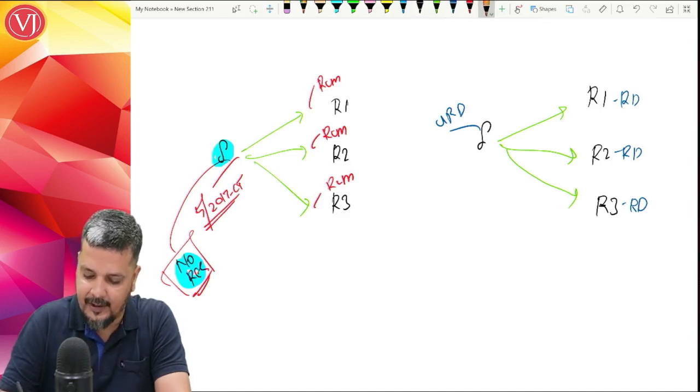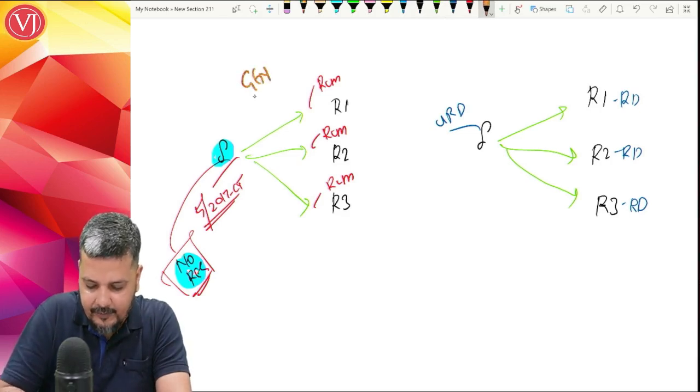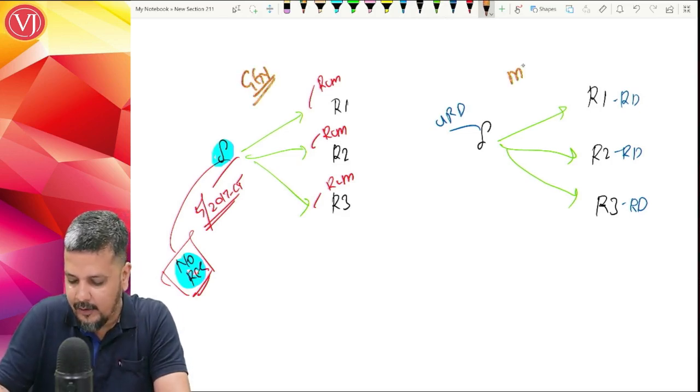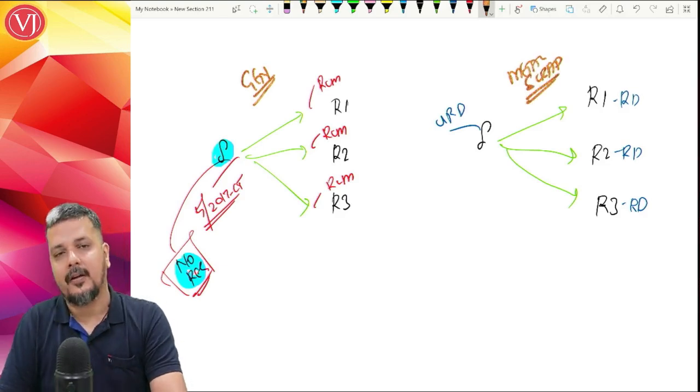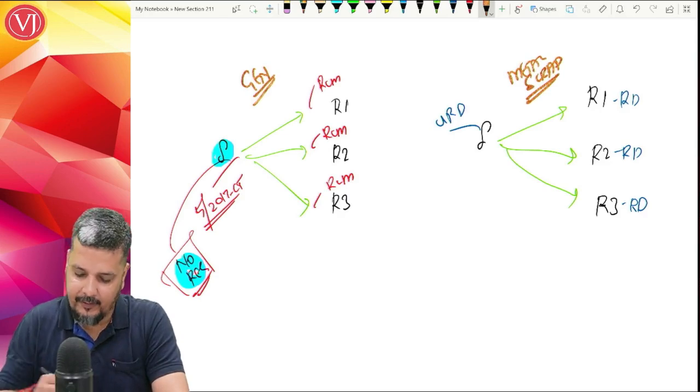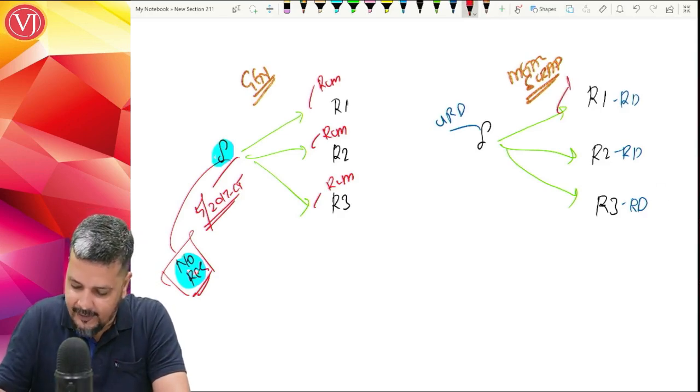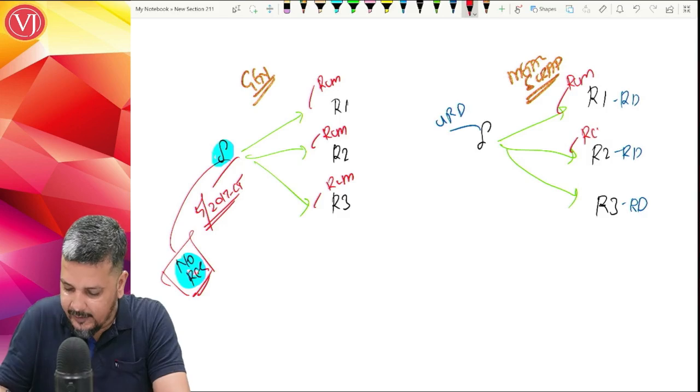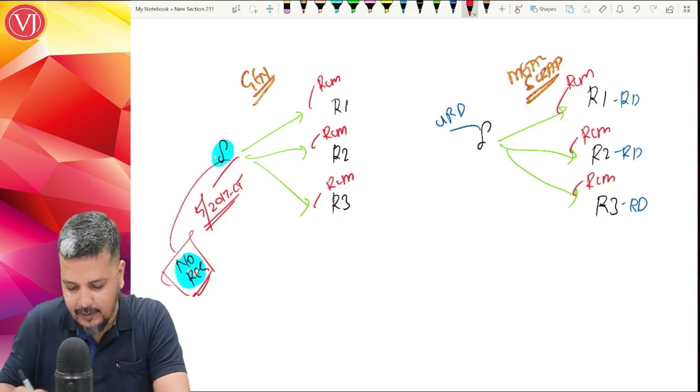The earlier example that we discussed was a general scenario. Now we are talking about a special scenario where you are talking about your metal scrap, right? So now what is going to happen is, obviously understanding the situation, you will always say that yes, it is always RCM, it is always RCM.